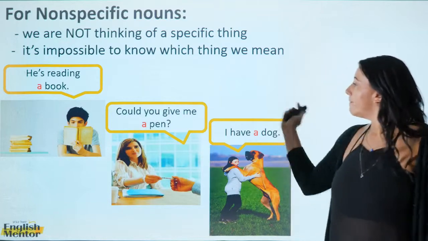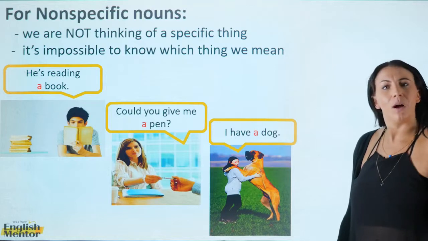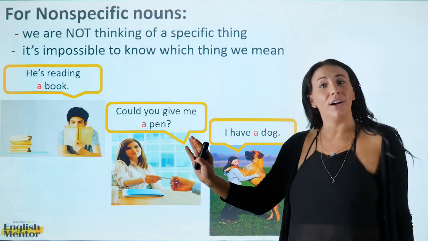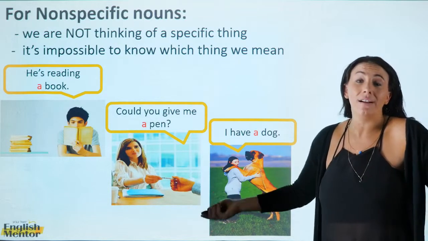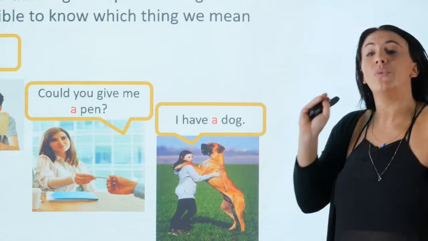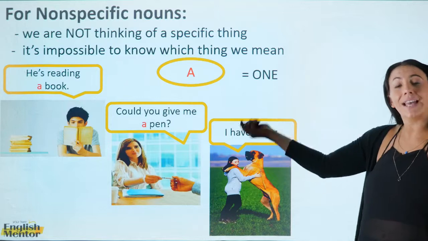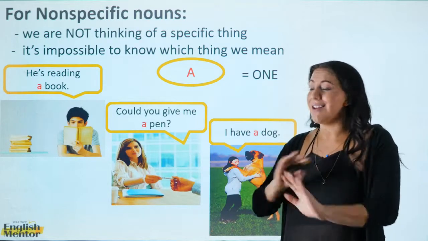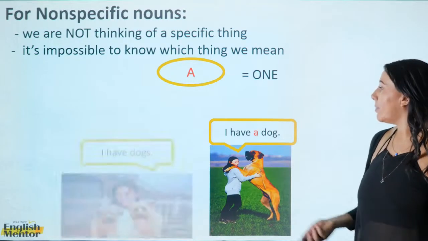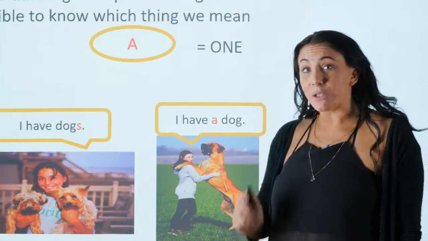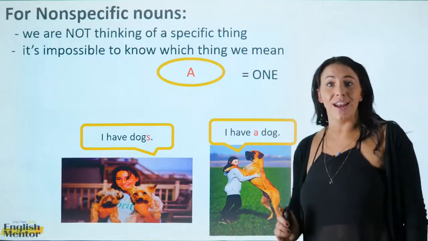Just a book. Here we have a woman asking, "Could you give me a pen?" Which pen does she want? She doesn't care. It doesn't matter. It's not specific. Lastly, we have a woman telling us that she has a dog. Just a dog. We don't know which dog it is. It's just one dog, okay? We use a before a noun that is not specific and if there is one, okay? For example, if we have dogs, which means we have more than one, we do not use a, we already have s at the end of the noun.